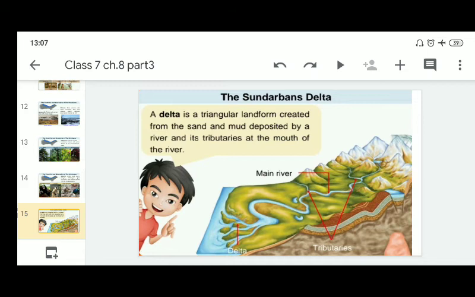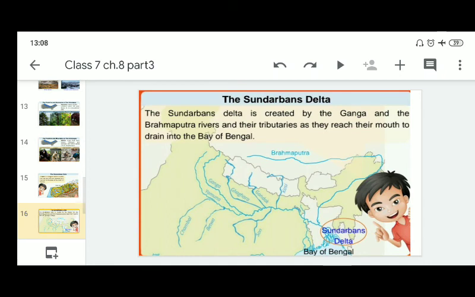Next is the Sundarbans Delta. First I would like to tell you what a delta is. A delta is a triangular landform created from the sand and mud deposited by a river and its tributaries at the mouth of the river. The Sundarbans Delta is created by the Ganga and the Brahmaputra rivers and their tributaries as they reach their mouth to drain into the Bay of Bengal.